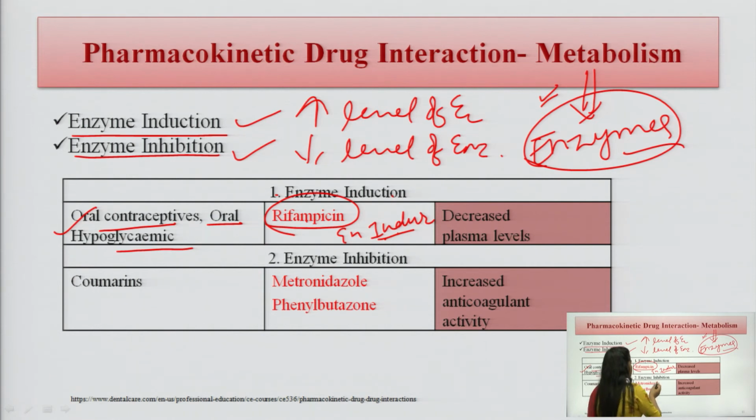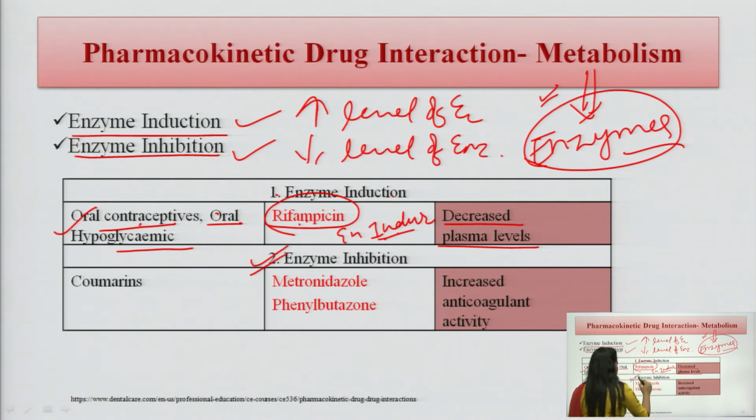Now what happens when the level of enzyme is increased by the rifampicin? More of the enzymes are available for the metabolism of these types of drugs. What happens? There are decreased plasma levels, because the amount of the drug is now less, just because of the metabolism.